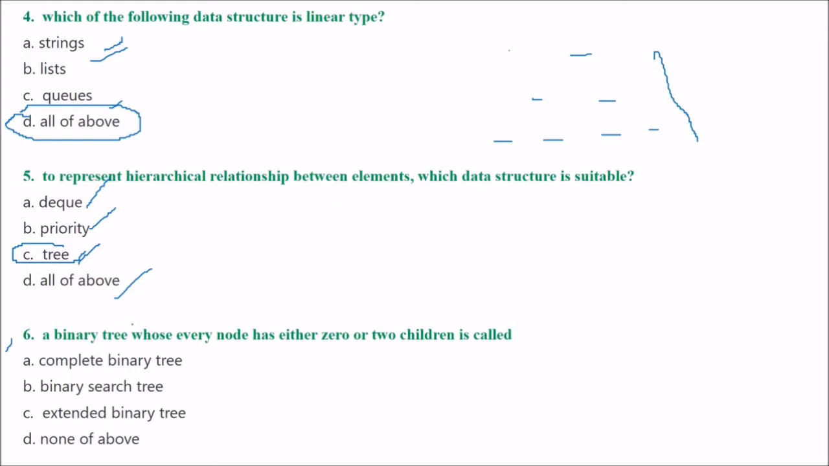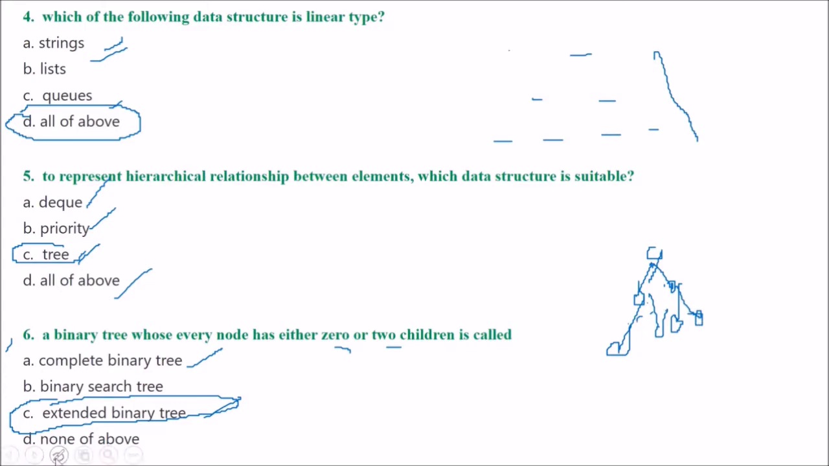Then the next is: a binary tree whose every node has either 0 or 2 children is called what? 0 or 2. So is it a binary search tree or any other? Can you answer? This is the option for you. 0 or 2 children. Is it a complete binary tree or extended binary tree? We'll go with the extended binary tree. But a complete binary tree also has complete nodes, so either they have 2 or nil, but we'll go with extended binary tree.